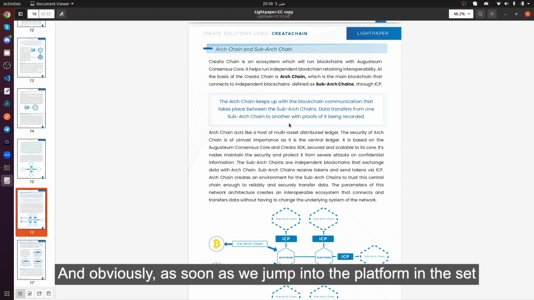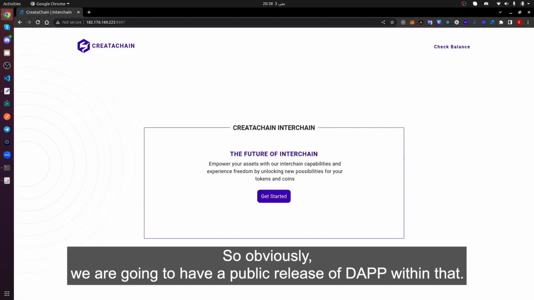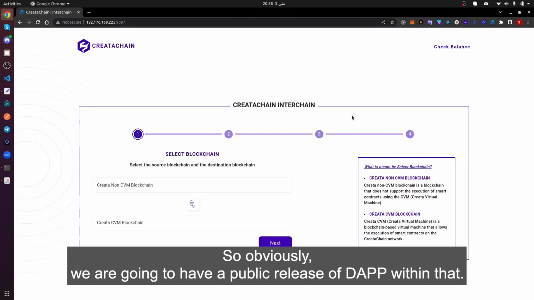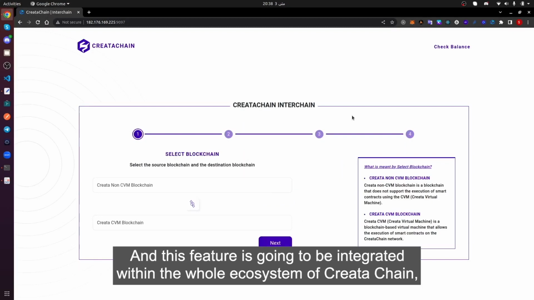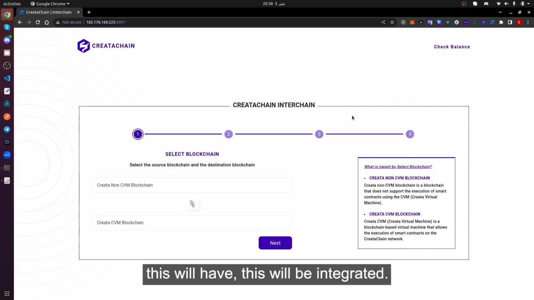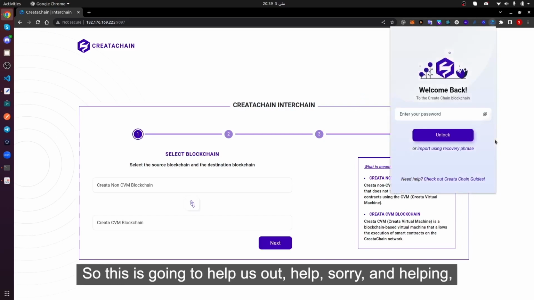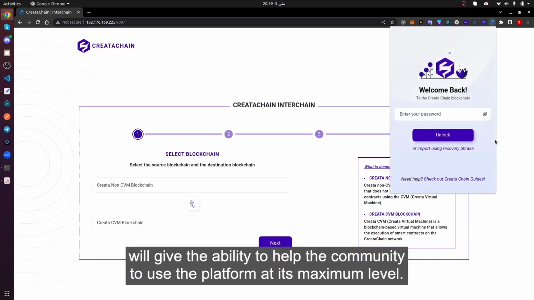And obviously, as soon as we jump into the platform, we are going to have our interchain dApp, as this is just an MVP. So we're going to have a public release of the dApp within that. And this feature is going to be integrated within the whole ecosystem of Creatachain, which means our OS, our mobile wallet, our extensions, and everywhere. This is going to help us and give the community the ability to use the platform at its maximum level.